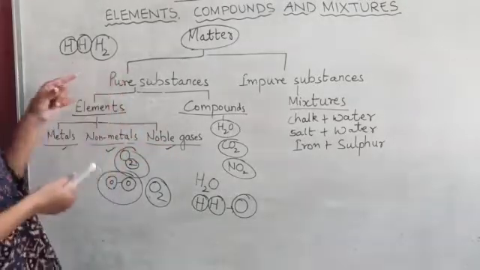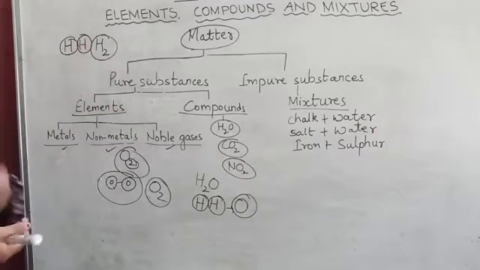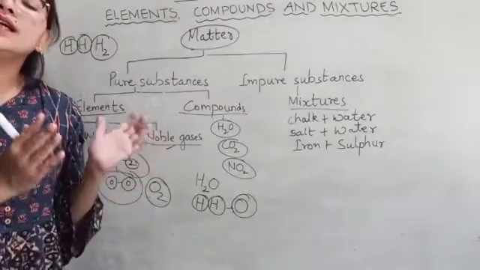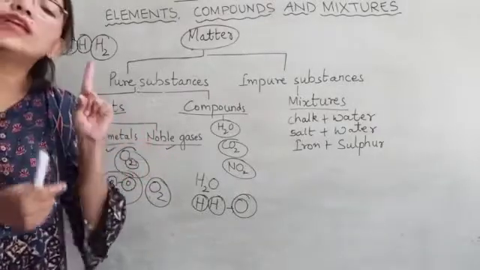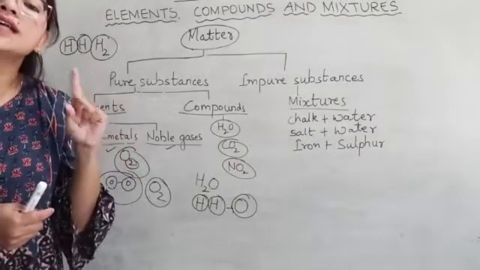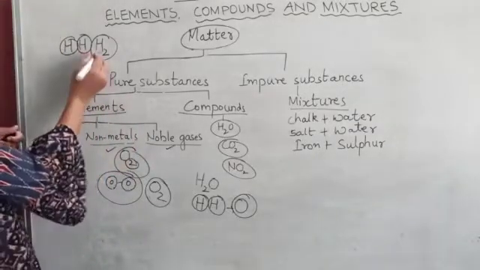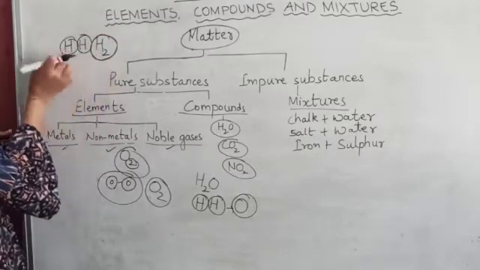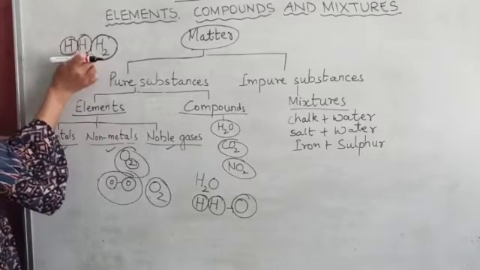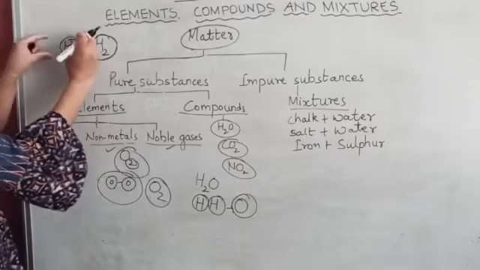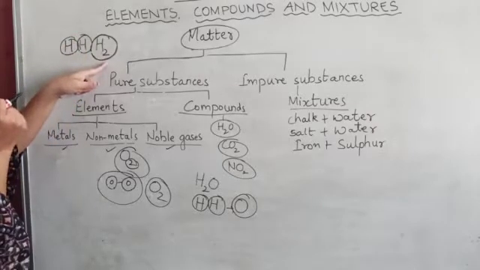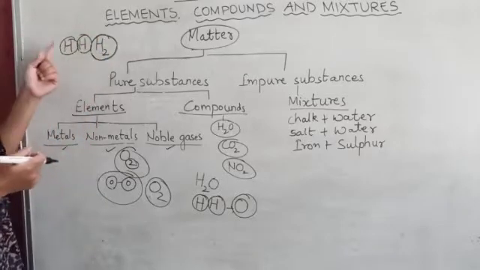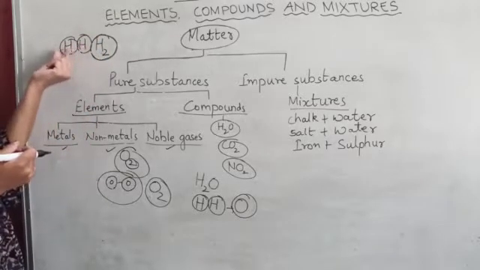One kind of atoms? See here, let's take an example of hydrogen. Hydrogen is an element, and it is made up of only one kind of atoms, which is hydrogen. You can see here, this is hydrogen, H2. This is a molecule of H2 and it is made up of 2 hydrogen atoms. When 2 hydrogen atoms combine, they make a molecule of hydrogen. So hydrogen is an element because it has 2 same kind of atoms.